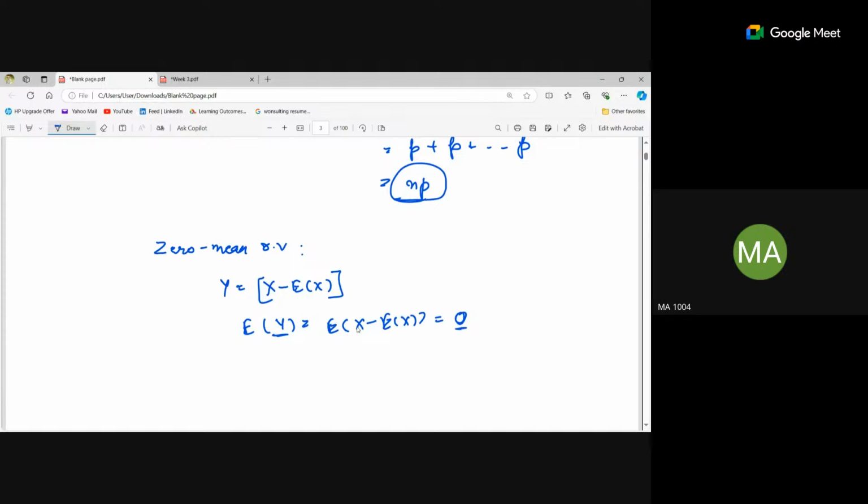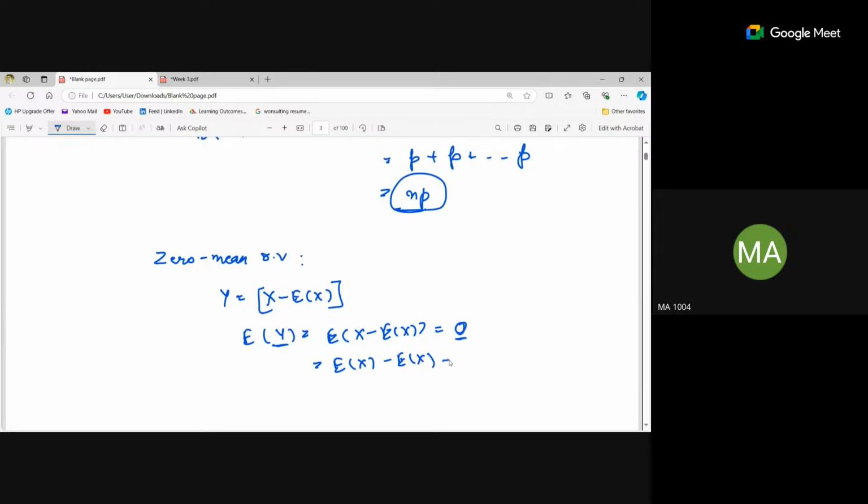See, it is the expectation of x minus expectation of x only, right? So this will be 0 only. Zero mean random variable says that if there is one random variable with expectation of x as 0, then it is known as a zero mean random variable.